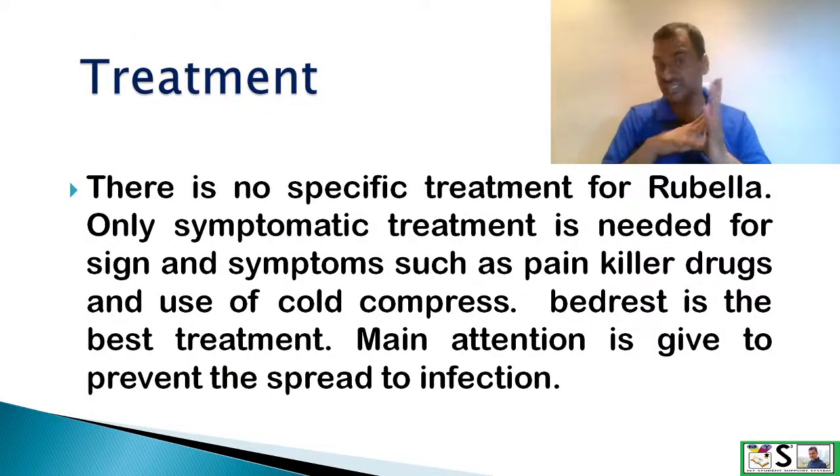Again, as it is a viral disorder, there is no specific treatment for rubella. Only symptomatic treatment is needed for signs and symptoms such as painkiller drugs and use of cold compress. Bed rest is again a very good treatment, and main attention is given to prevent spread of infection.